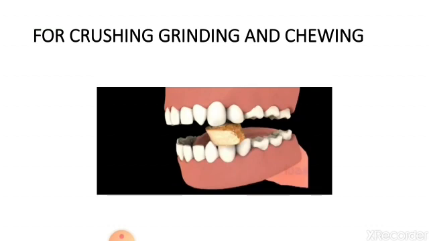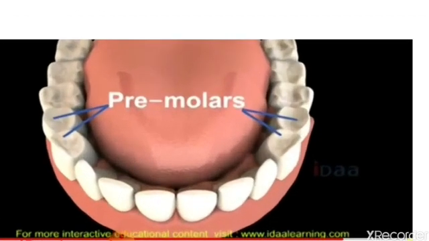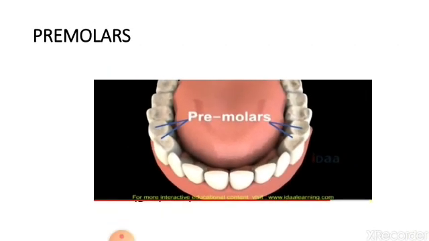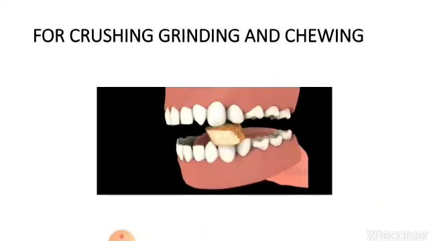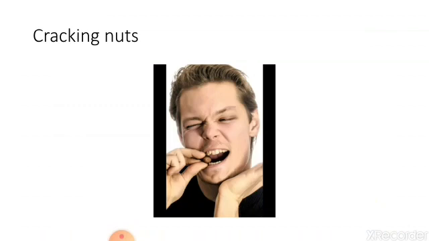They are broad and flat. They help to crack and grind the food. There are cusps present which help to grind the food. Sometimes you eat nuts with the help of these teeth only. First you crush it and then you mash it and then grind it and then you enjoy that nut.